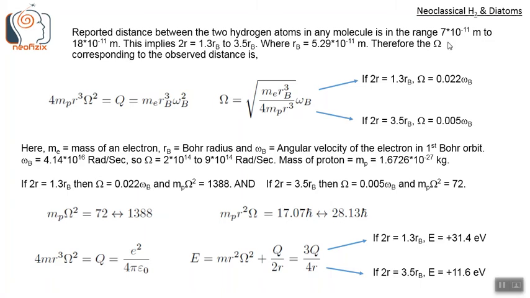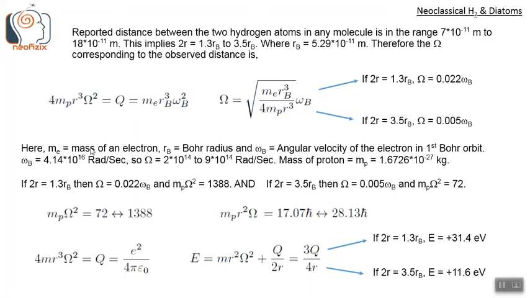Therefore, this big omega corresponding to the observed distance, that is 2r equals 1.3 rb to 3.5 rb, can be derived using the formula we derived for the circular orbit criterion, that is 4 mp r cubed omega squared, where mp is the mass of the proton, is equal to q, which is nothing but me rb cubed omega b squared.